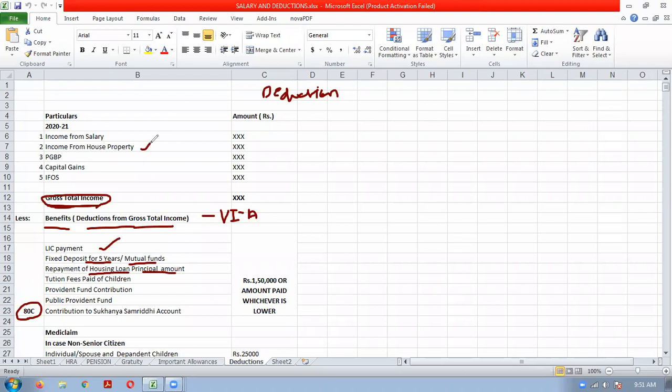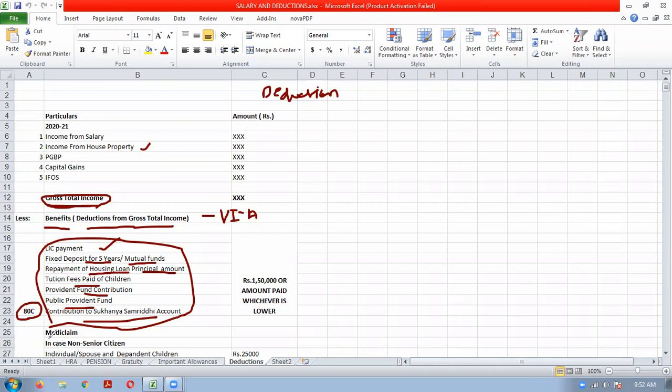Section 24 we have seen, no deductions, house property topic, tuition fees of children, provident fund contribution, then public provident fund. All these are amounts which are basically investment type in nature. So if you make investment in these, this is just an illustrative list. Much elaborate list is there that you can refer to section 80C for detailed discussion.